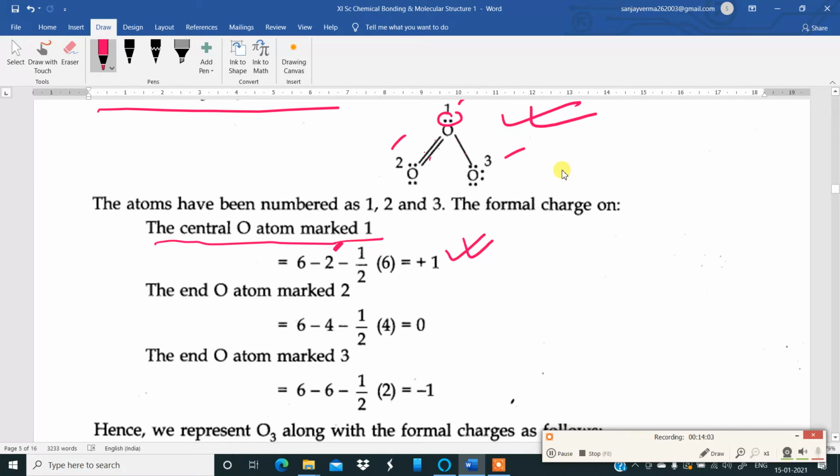Similarly for oxygen 2, the same: 6 minus 1, 2, 3, 4 lone pair electrons, minus half into bonding electrons, 1, 2, 3, 4. There are only 4. So it comes to 0. The formal charge of this oxygen is 0. Similarly, the formal charge for oxygen 3: 6 minus 6, lone pair electrons 1, 2, 3, 4, 5, 6, minus half of only 2 bonding electrons, so minus 1. This you must be able to calculate, formal charge.